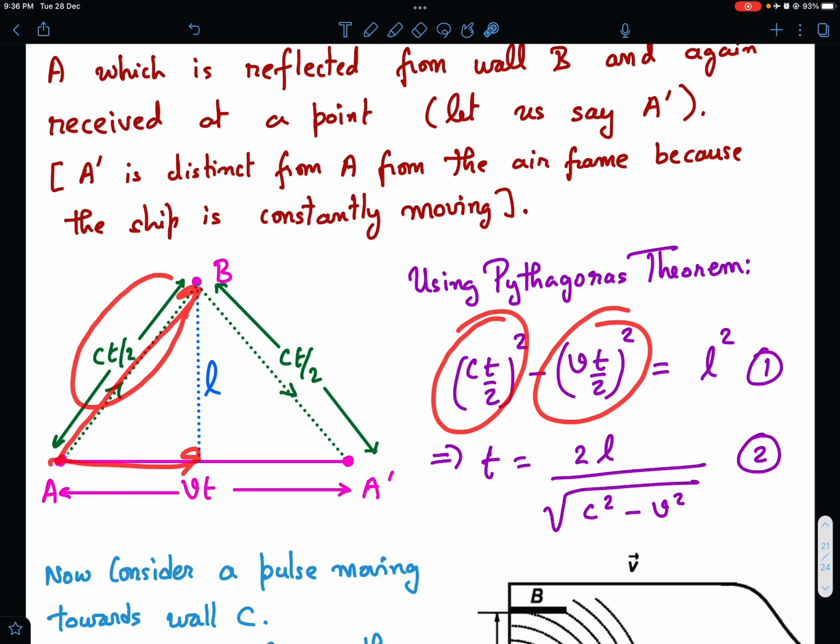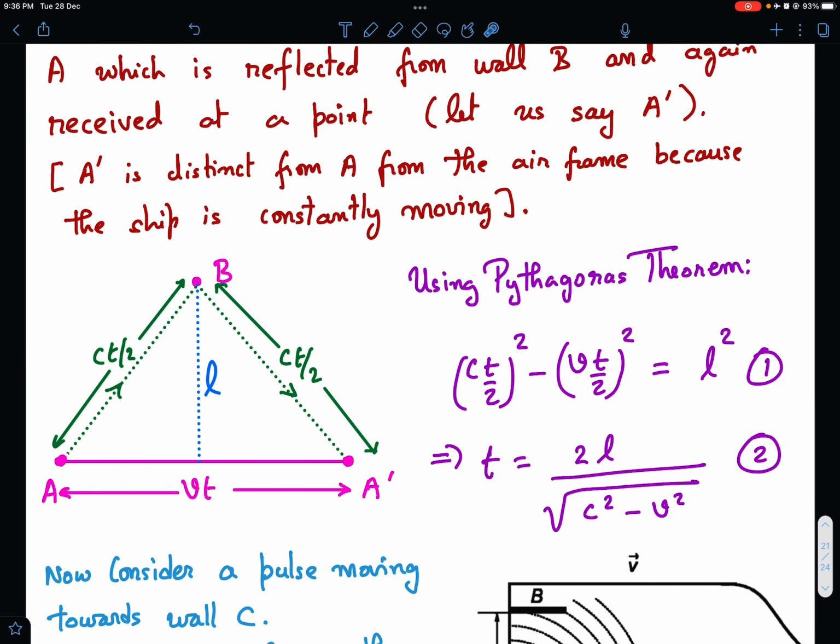This is Vt by 2 and this is Ct by 2. So hypotenuse square minus base square should be equal to perpendicular square. That's what I've written. So that means the time taken for the pulse reflected from wall B to reach back to A is, rearranging this, 2L upon root of c square minus v square. So this is the time for reflection from wall B.